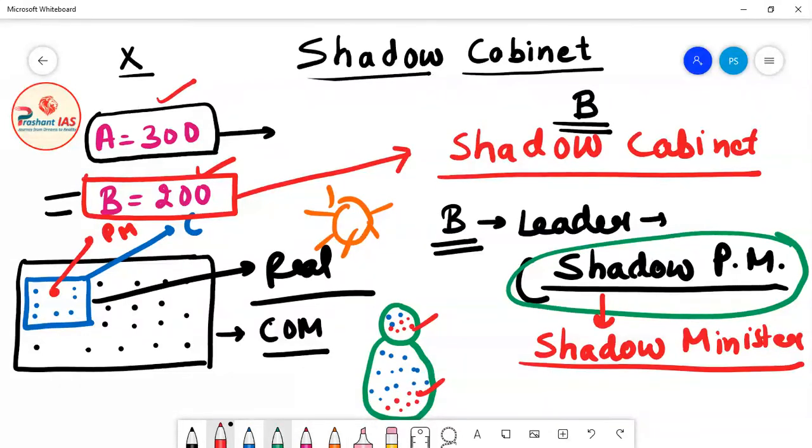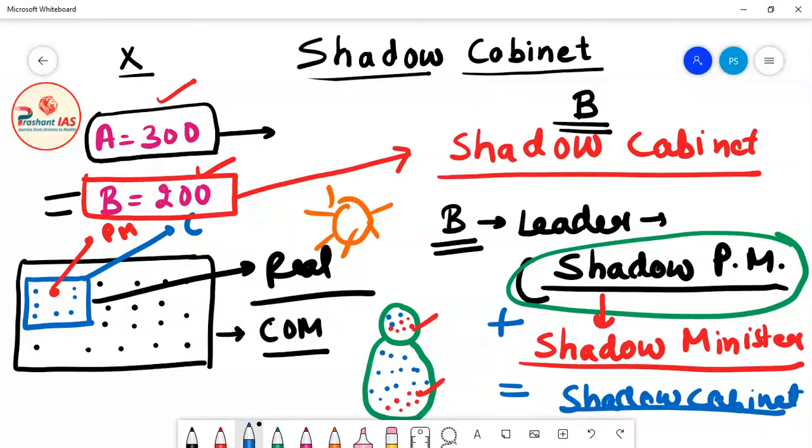He will choose his shadow ministers, for example, shadow home minister, shadow defense minister, and shadow HRD minister and so on. All these shadow ministers plus the shadow prime minister will be called the shadow cabinet. So first let me clear the board, then we will move further.